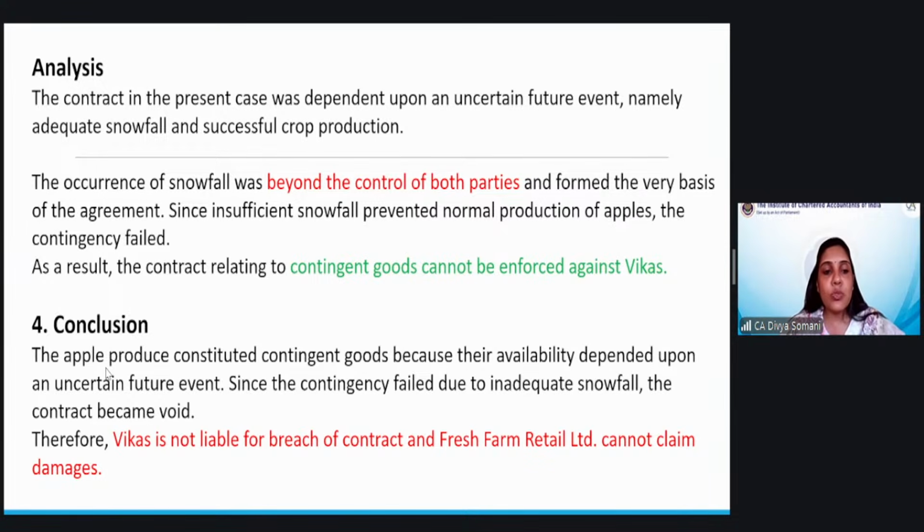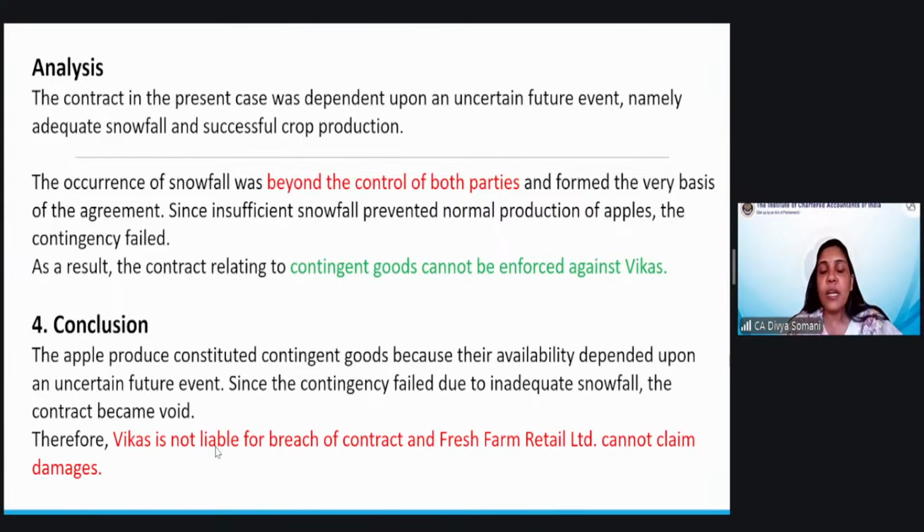What is the final conclusion? The apple produce constituted contingent goods because their availability depended upon some future uncertain event. Since the contingency failed due to inadequate snowfall, the contract became void. Therefore, Vikas is not liable for breach of contract, and Fresh Farm Retail Limited cannot claim the damages.